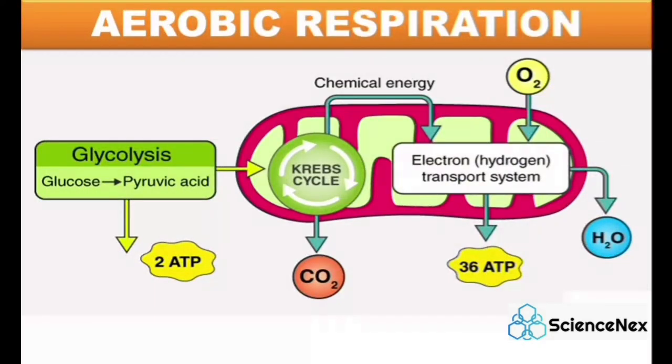Here is the diagrammatic representation of aerobic respiration, which comprises three main processes. Glycolysis, which produces 2 ATP by converting glucose to pyruvic acid. Then the Krebs cycle, which produces carbon dioxide as a result. Then the electron transport chain. By using the energy from the Krebs cycle, it produces around 36 ATP molecules and water molecules.